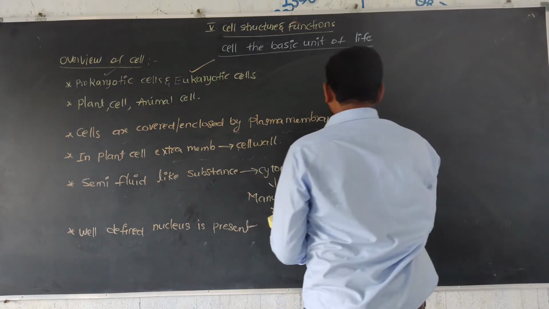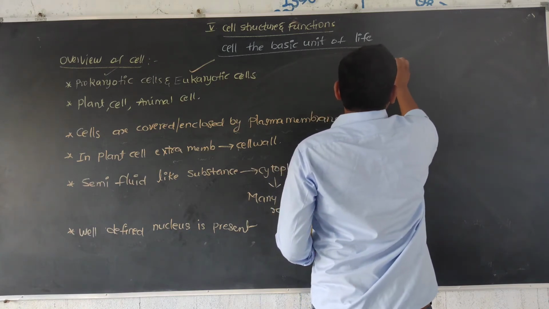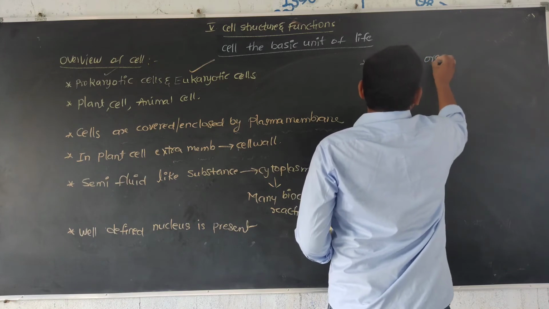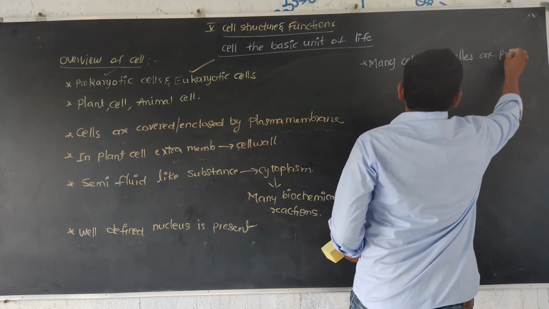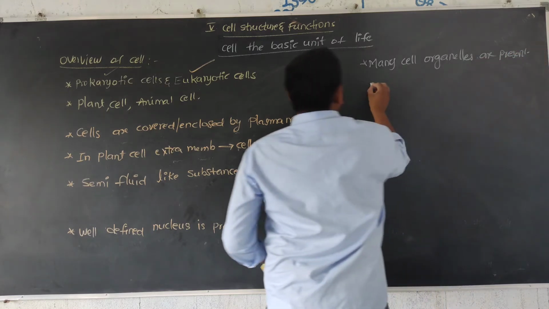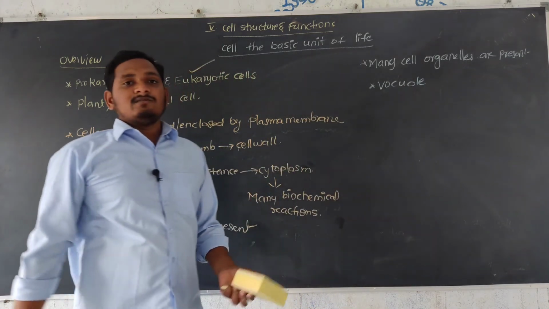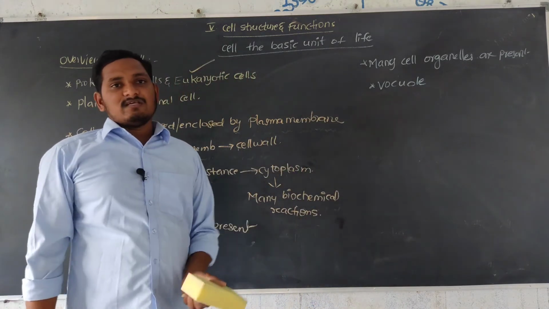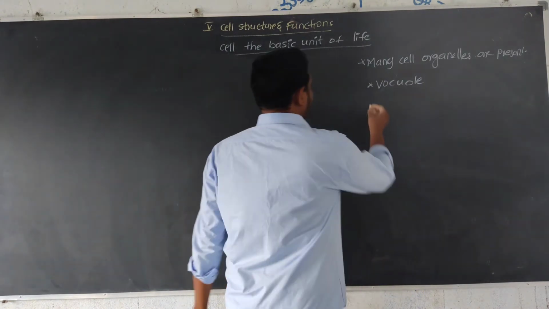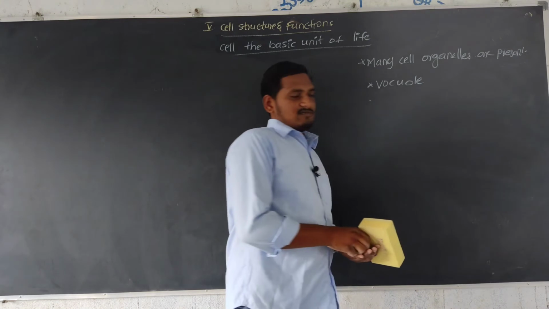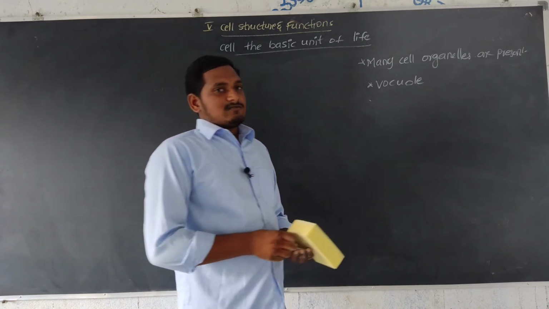Next, many cell organelles are present, like the vacuole. The vacuole is present in both animal cells and plant cells. But the difference is that in a plant cell the vacuole is big, and in an animal cell the size is very small.